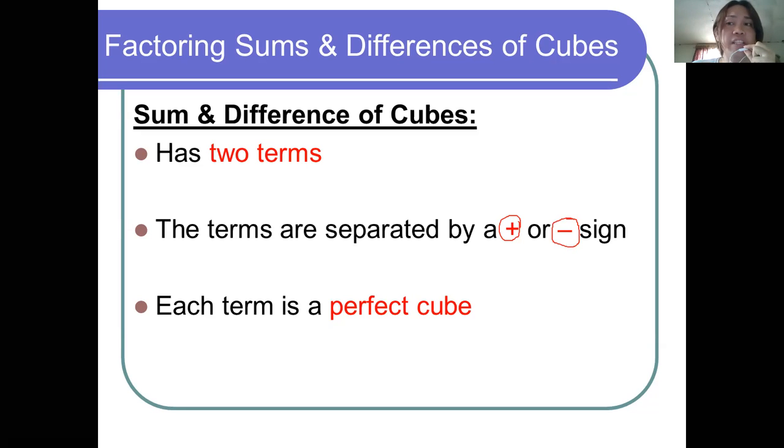So if it satisfies the conditions, then we can use the pattern, or the steps or the method, in factoring the sum and difference of two cubes. Please remember the three conditions before you can use this method. I hope everybody can follow. So next,